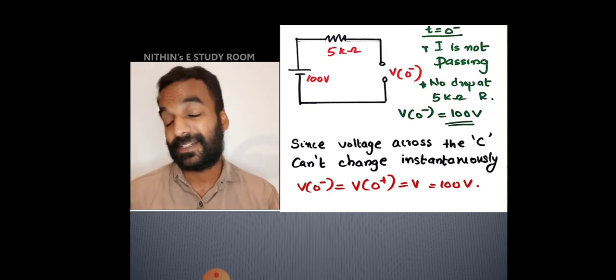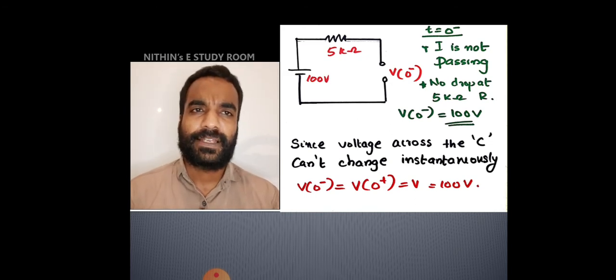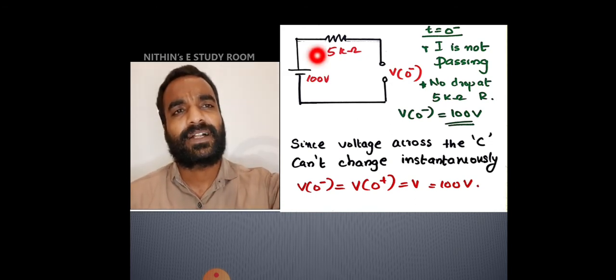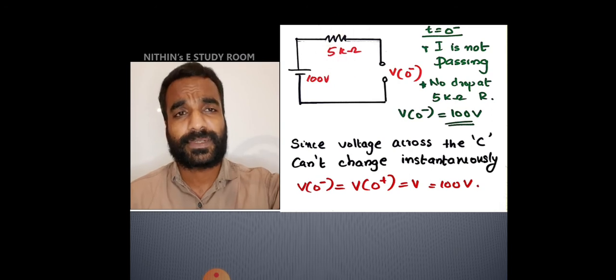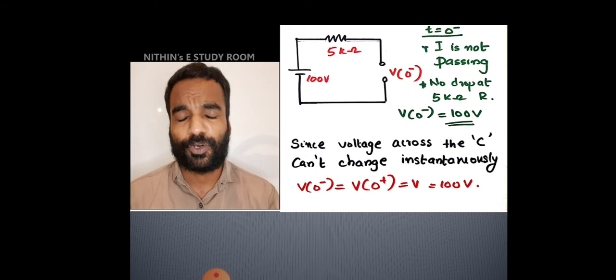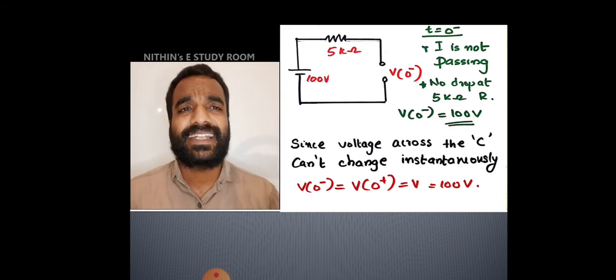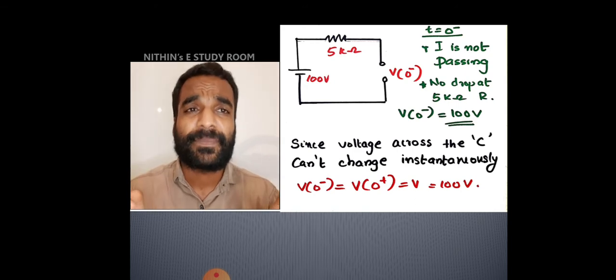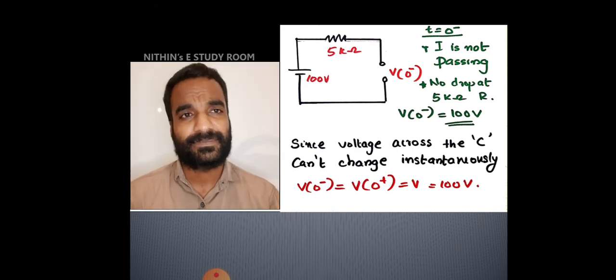No, current cannot pass. Now if current is 0, then what is the voltage drop across the 5 kilo ohm resistor? Whenever current is passing, I into R is the voltage drop. If current is equal to 0, the drop is also 0. So no voltage is lost across the 5 kilo ohm resistor.